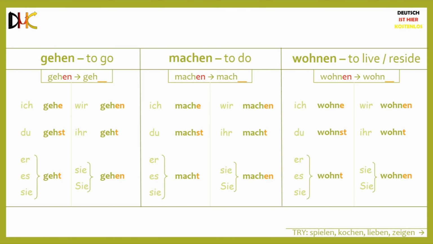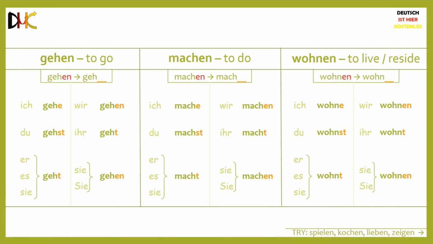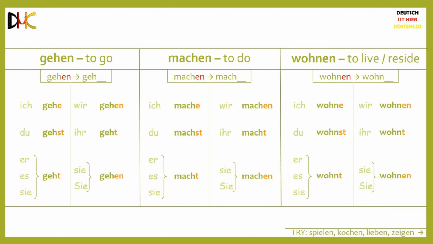Okay then, let's see what you got. Gehen means to go. Ich gehe. Du gehst. Er, es, sie geht. Wir gehen. Ihr geht. Sie gehen. Machen means to do. Ich mache.